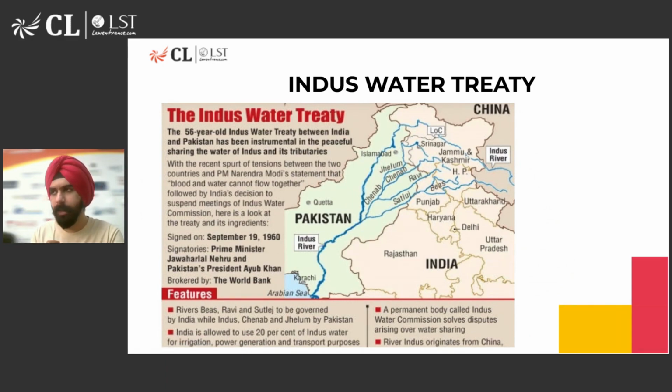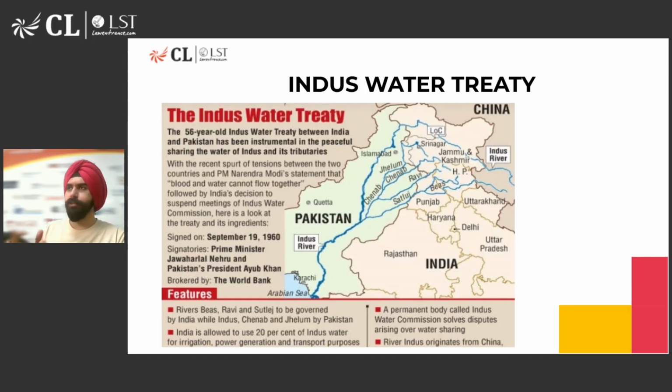And to resolve all of these disputes which might arise through the Indus Water Treaty, a commission was formed which was called the Indus Water Commission, which was supposed to meet every 5 years to discuss the progress in this particular treaty. Now, it's been a very long time since this commission has met because of tensions between the two countries and a deadlock between the two countries.